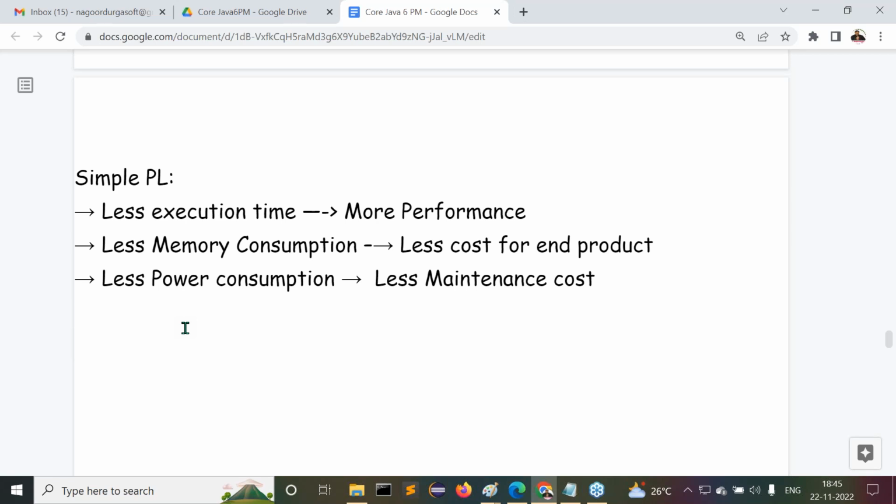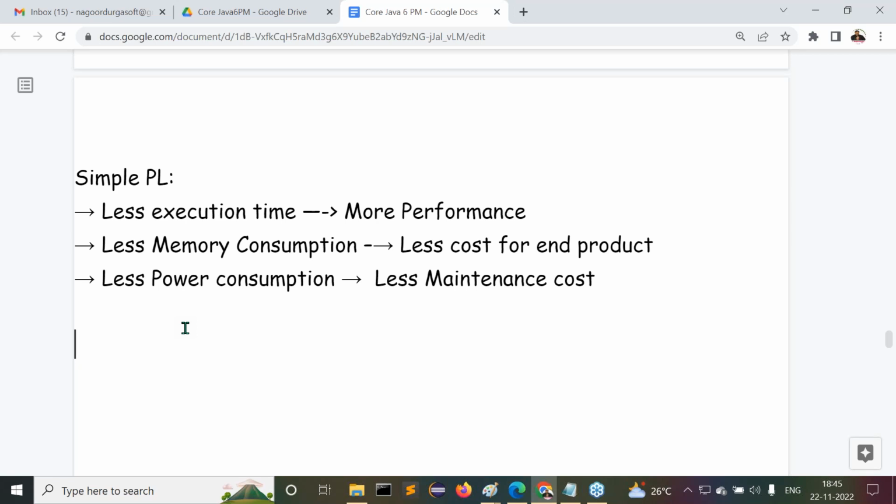Why is Java coming into the picture? As part of discussing why Java is coming into the picture, I'm explaining all these parts. Anyway, one time we have to listen. If it is required, then we are going to use it in the future. But try to understand it. At least now we are understanding. Now we are coming to the Java classes.